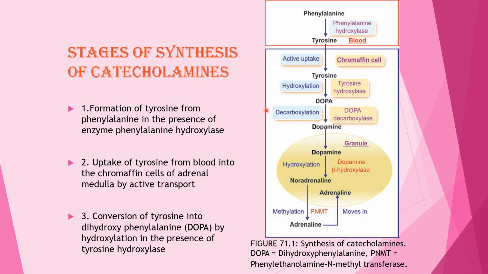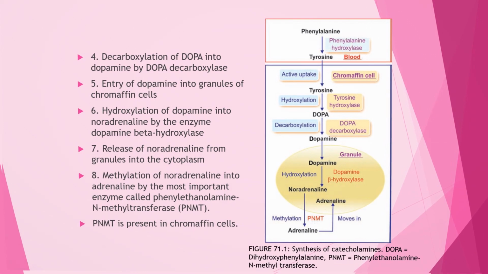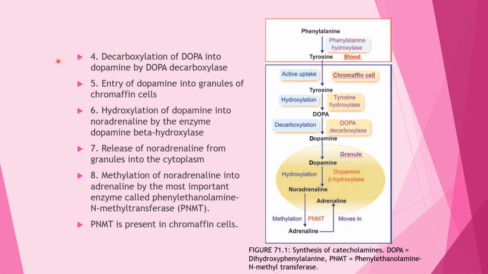Then conversion of tyrosine into DOPA, dihydroxyphenylalanine, by hydroxylation in the presence of tyrosine hydroxylase. Then decarboxylation of DOPA into dopamine by DOPA decarboxylase.